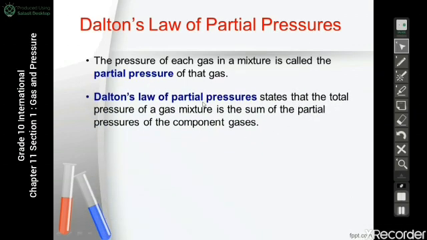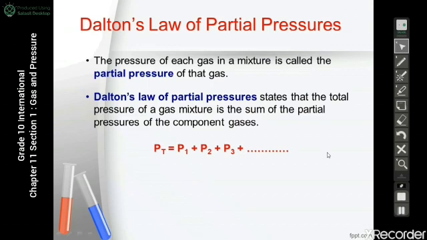So Dalton's law of partial pressure states that the total pressure of a gas mixture is the sum of the partial pressures of the component gases. So P total will equal to P1, the pressure of the first gas, plus P2, the pressure of the second gas, plus P3, the pressure of the third gas, plus and so on.